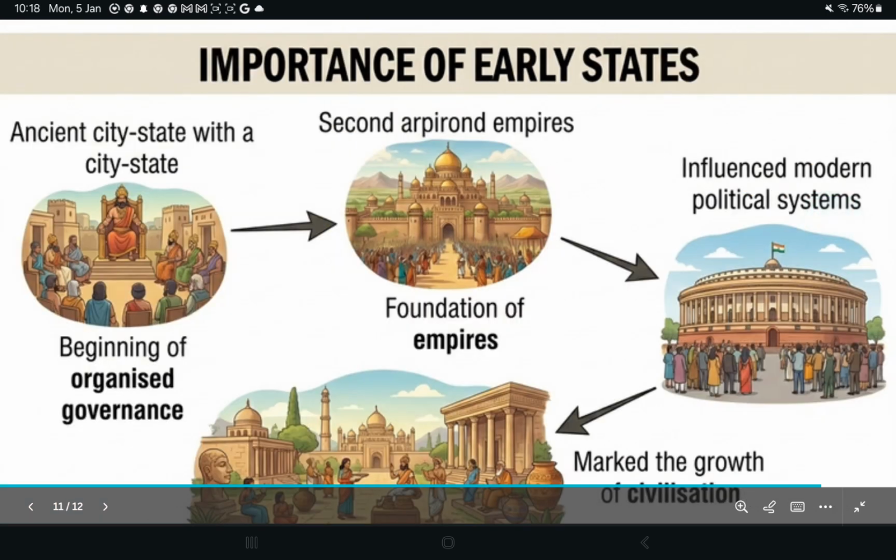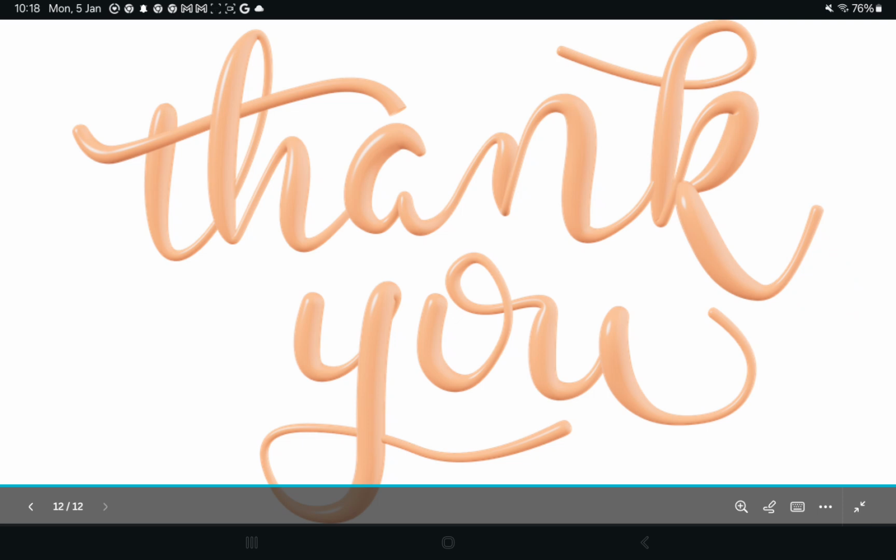What is the importance of early states then? They started organized governance, laid the foundation for empires, and influenced modern government. Without early states, there would be no law, no order, and no civilization. So, early states show us that humans learned to live together. Rules are necessary for society. Cooperation built civilization. Why do we still need rules today? Can you comment below?